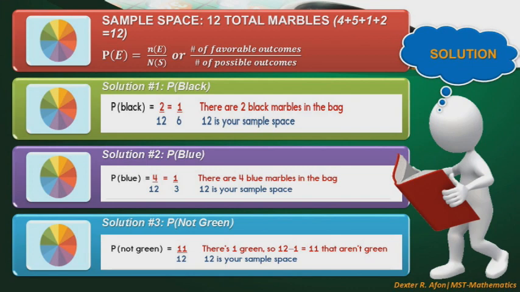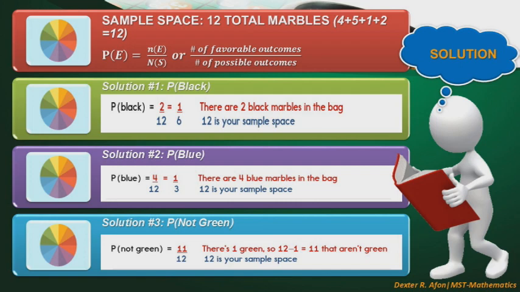Let us now check what you have written on your sheets based on the given problem. So we have here the solution to the problem. Our sample space, there are all in all 12 marbles as a total, for 4 plus 5 plus 1 plus 2.